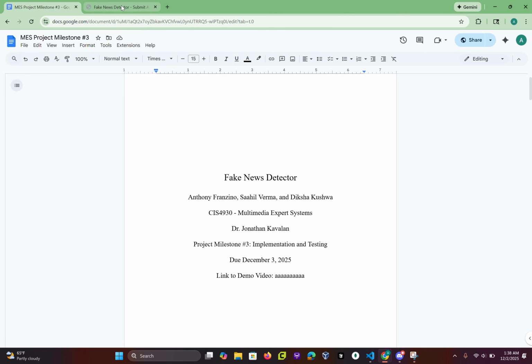So here is our UI. You see the name here, and it basically has input sections for things like the article text, headline, source domain, author, publication and event dates, and an optional image section if it has any images. So I'm going to quickly do a test on two articles I have saved. The first one being this article from nasa.gov. So I'm going to manually enter the different features from the article.